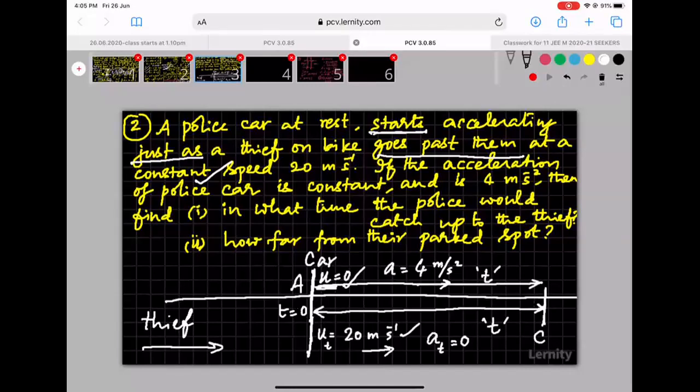If the thief reaches a certain location in a time T, the car should also be able to reach the same location in the same time. That is the condition for the thief to be caught by the police. Did you understand the condition? Once we have understood the condition, the solution is not a big deal. I'm moving on to the next slide where we can solve the question.